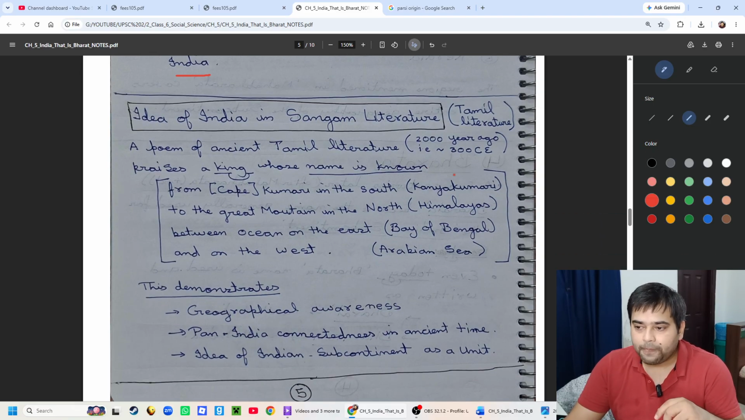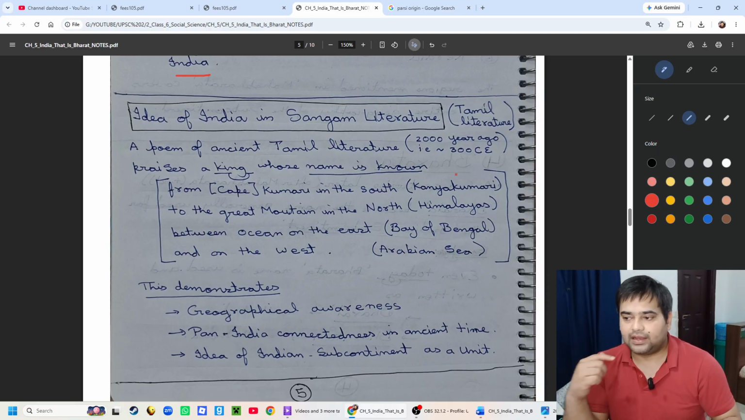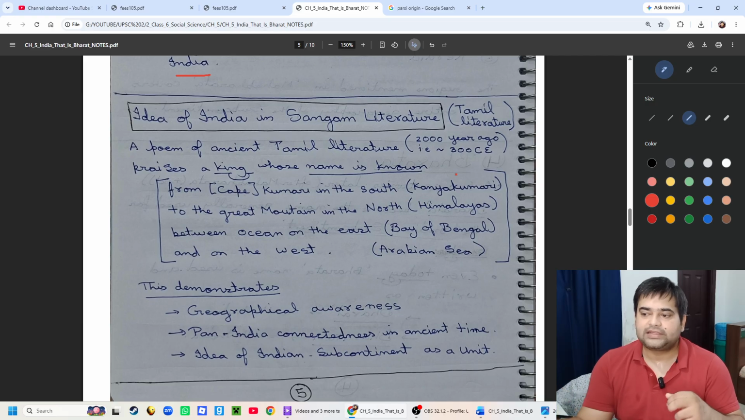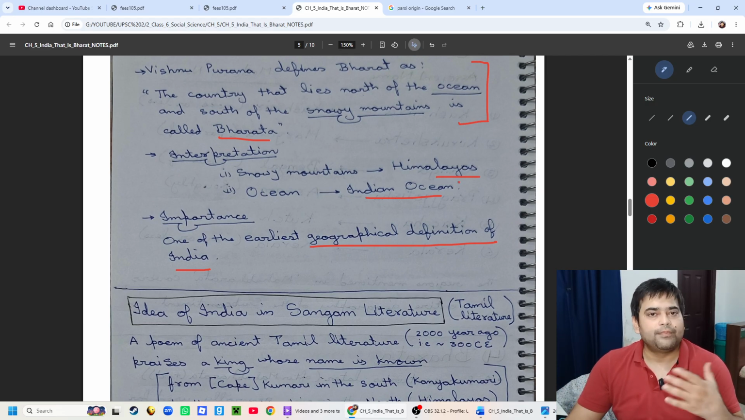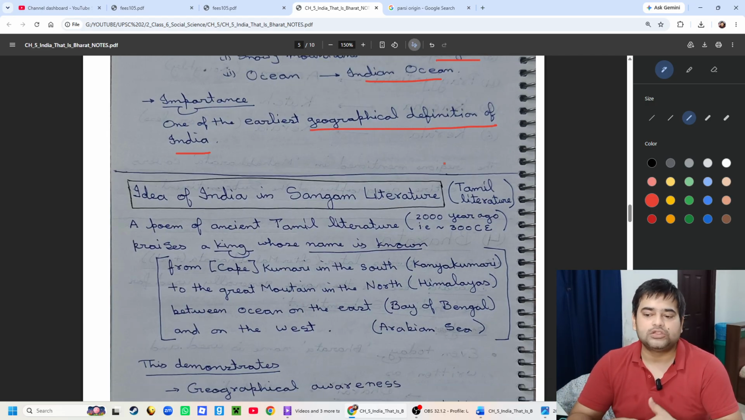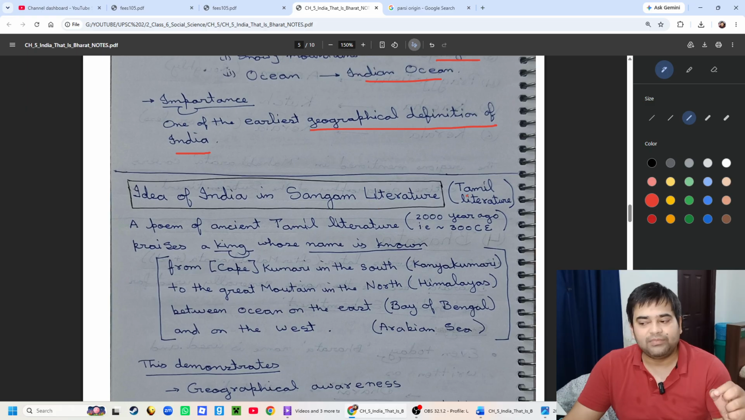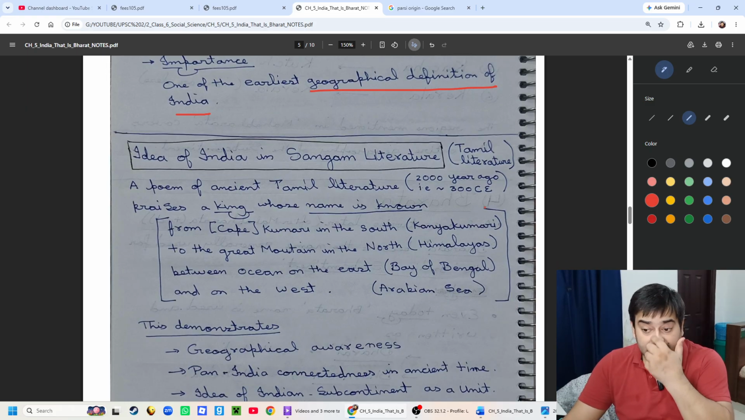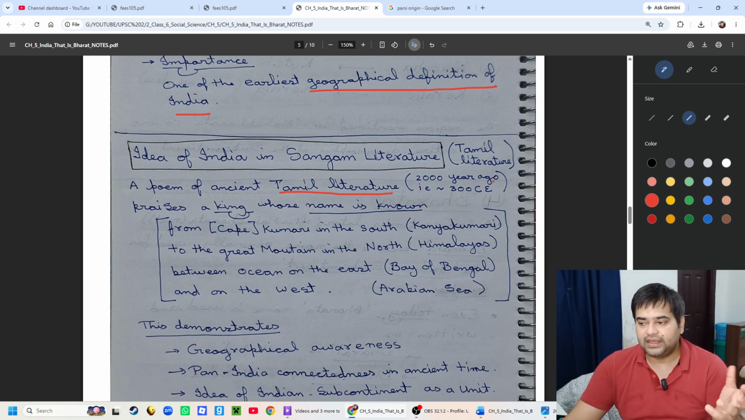Okay. Now, all these texts were majorly from the north, but in South India also the idea of India existed. The idea of India appears in the Sangam literature, that is Tamil literature, the poems of ancient Tamil literature from around 2000 years ago.